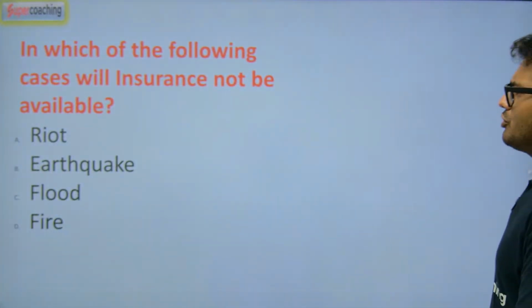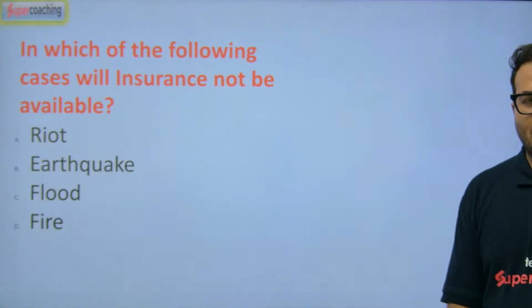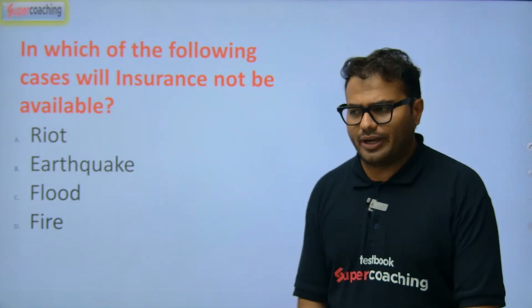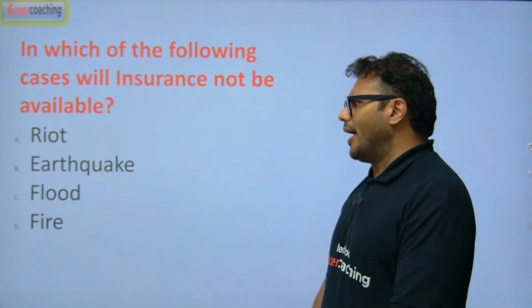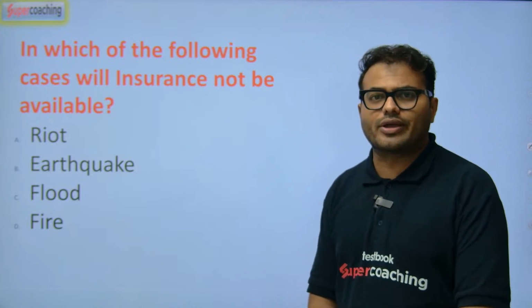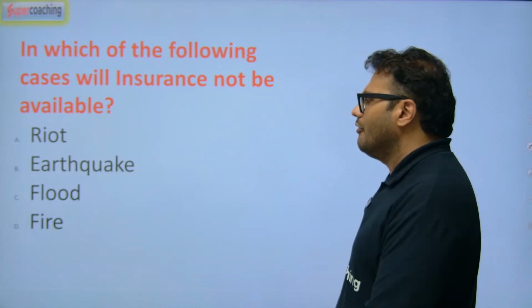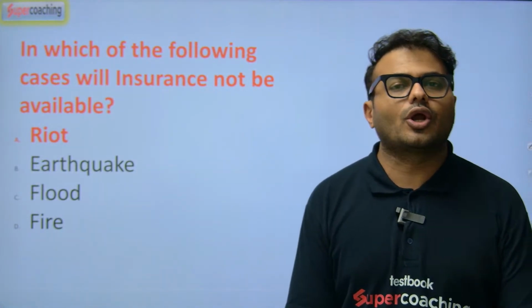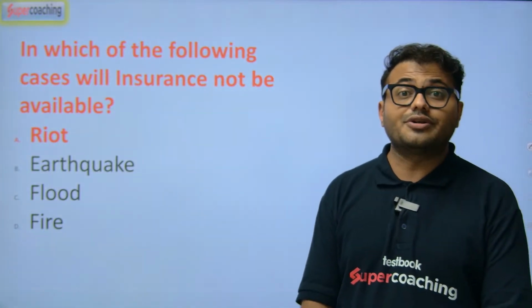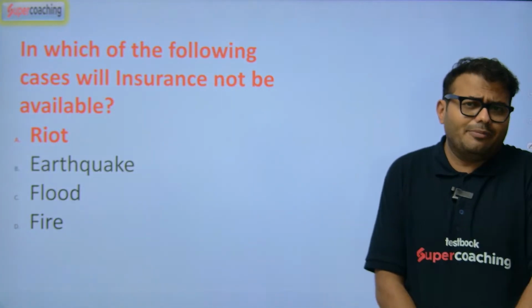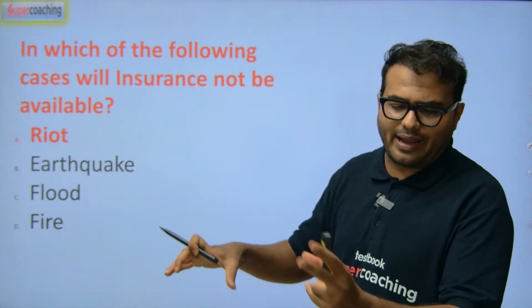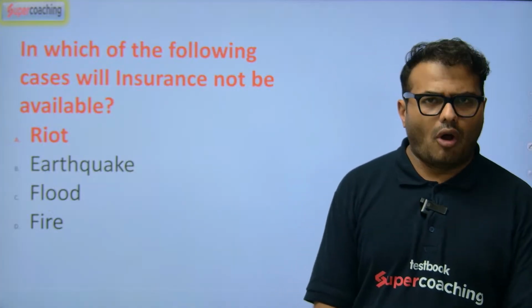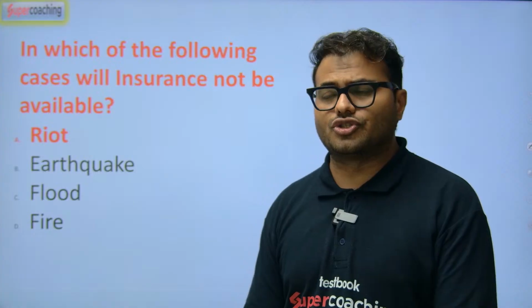Next question. In which of the following cases will insurance not be available? General insurance usually will not be available in these cases. So in India, we'll talk about India. We have the facility to provide insurance even for earthquake cases with special consideration, flood, fire. Riots, massacres, terrorism attacks are not included in the general insurance facility. Recently, there was a terrorist attack, the India-Pakistan conflict, so the question might be asked from a terrorism attack angle. So remember that factor. Terrorism, riots, massacres, these things are not available or not given in the general insurance category.